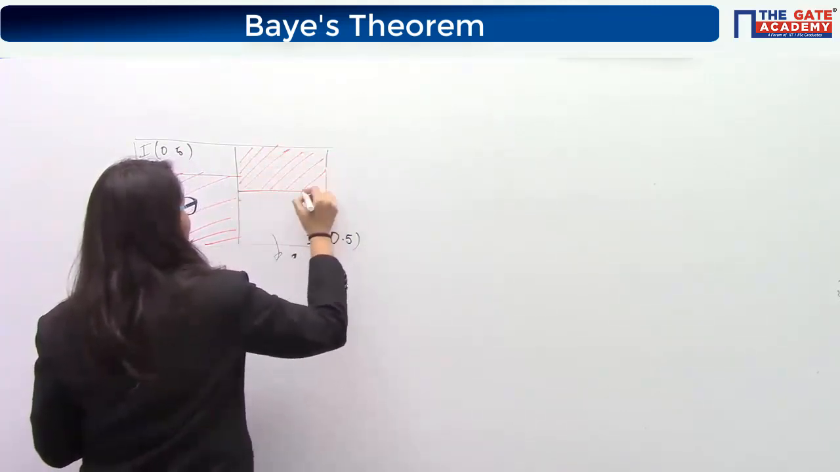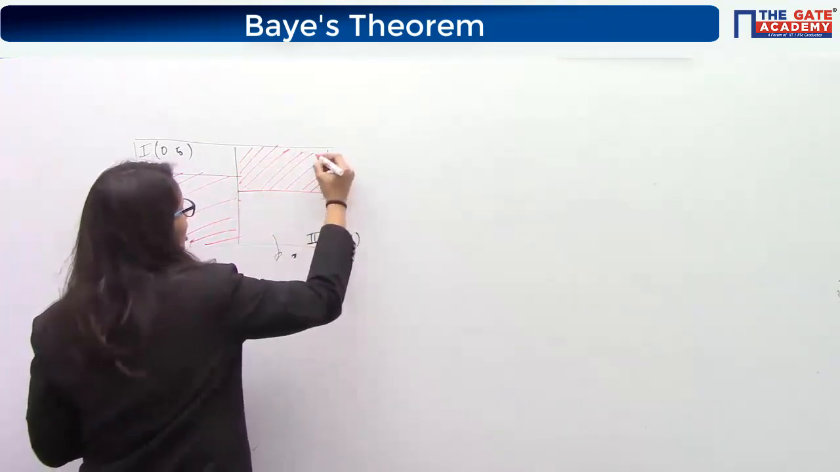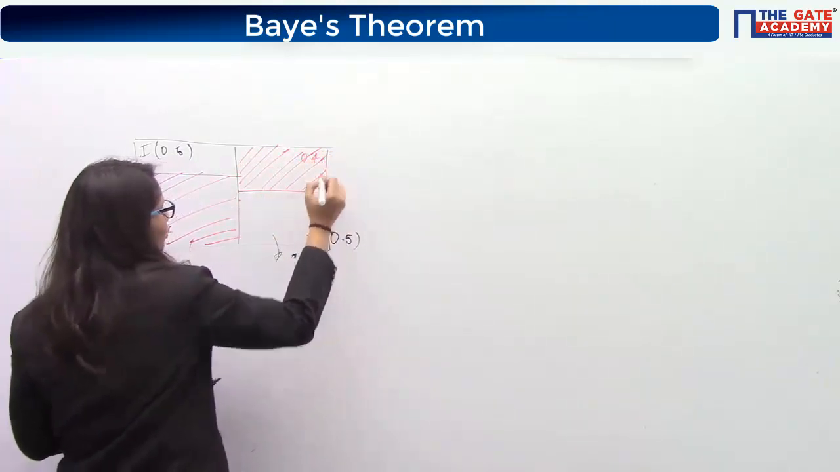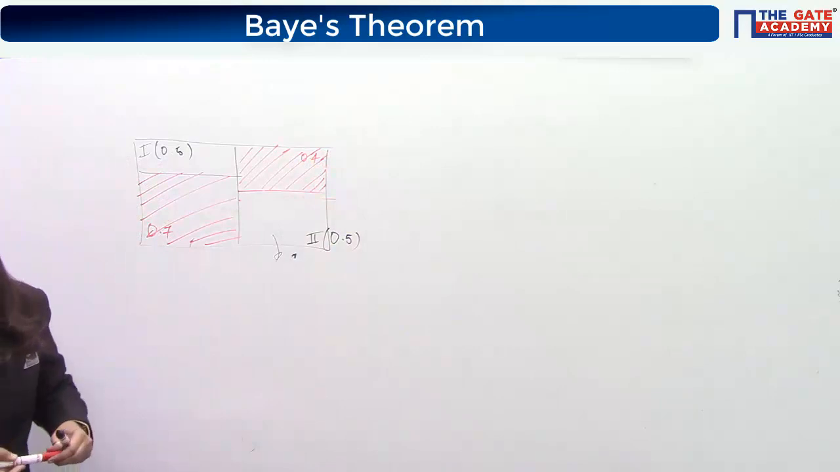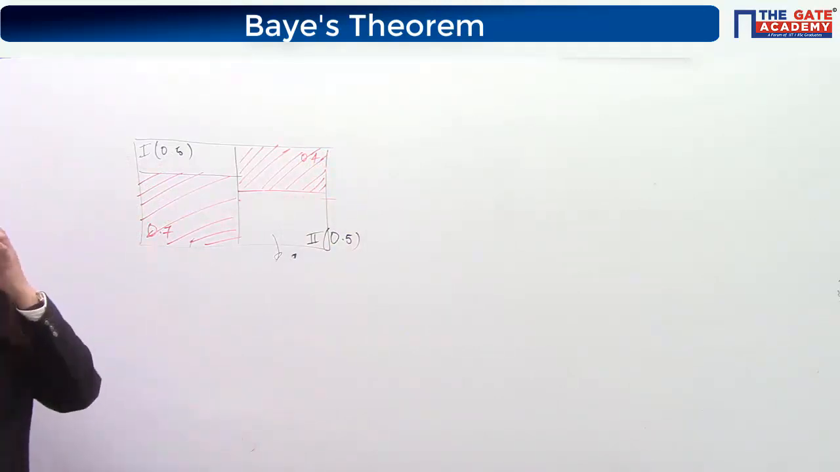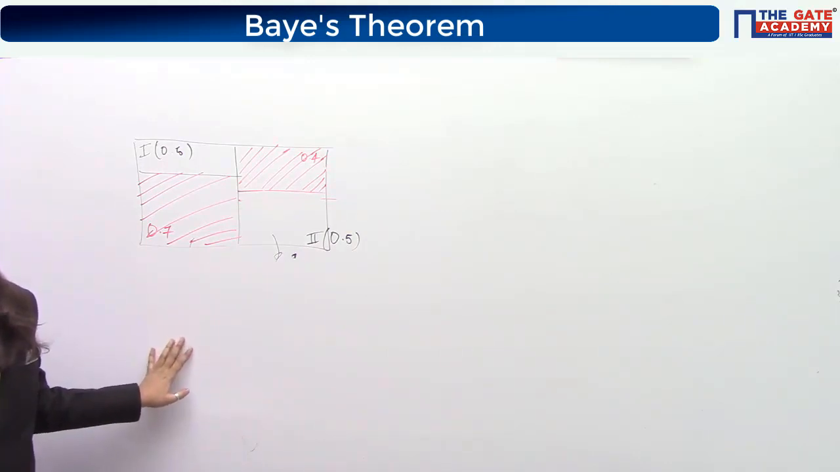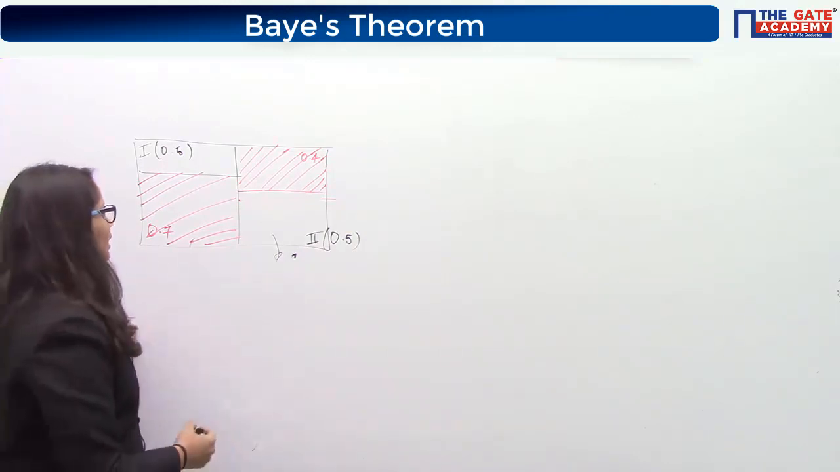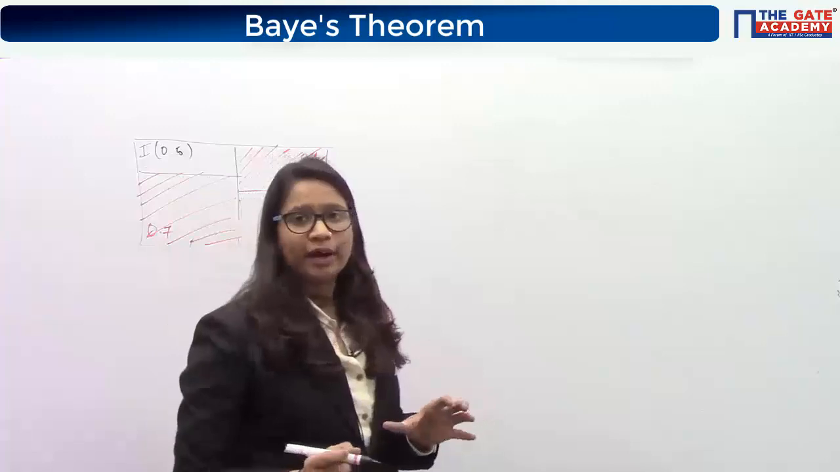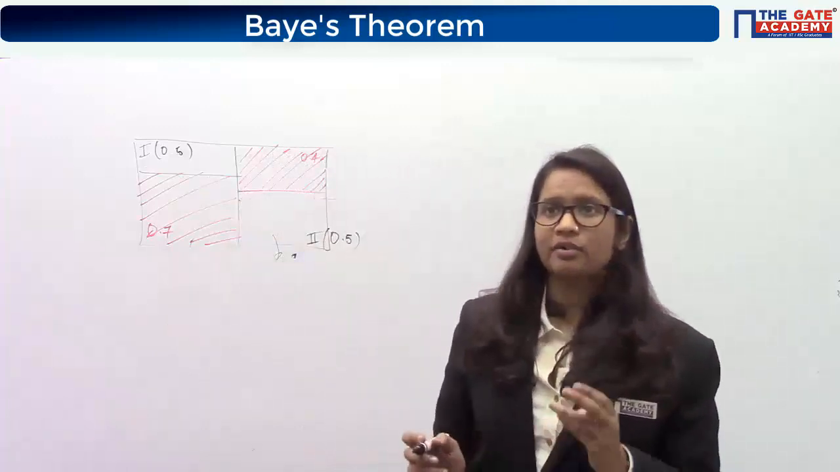This red region denotes the area representing the bulbs which last for more than 100 hours. The question is: what is the probability that an LED bulb chosen uniformly lasts more than 100 hours? So basically you are required to find whether the bulb will last for more than 100 hours or not.